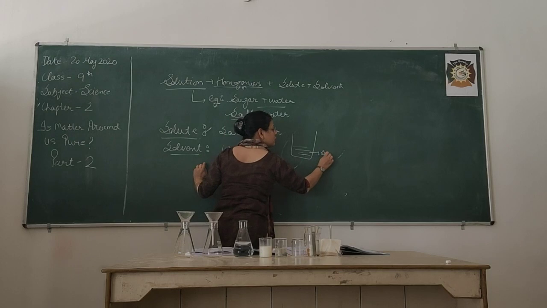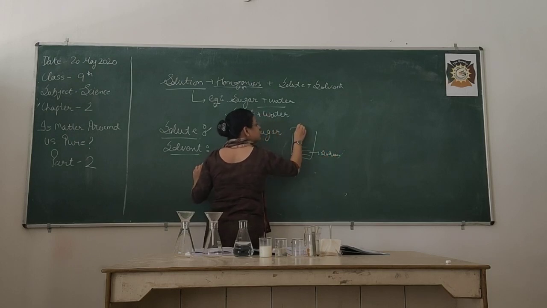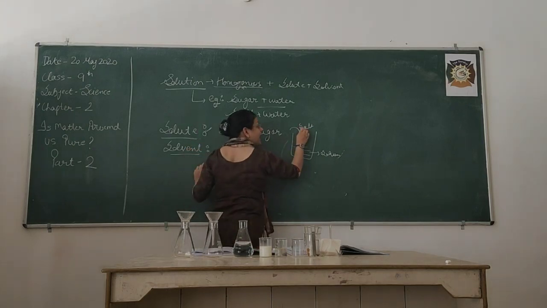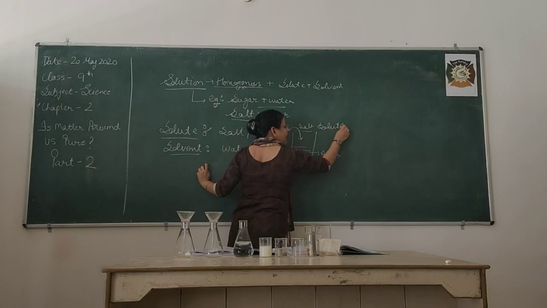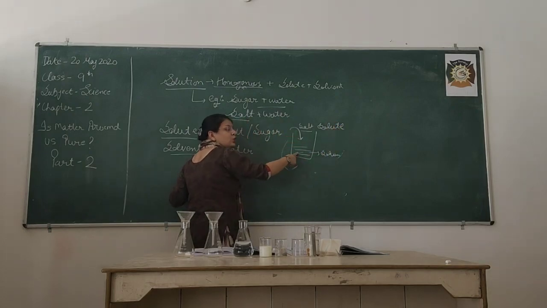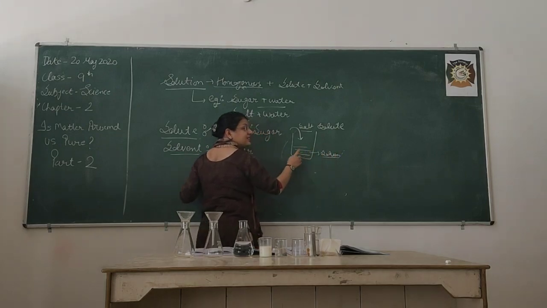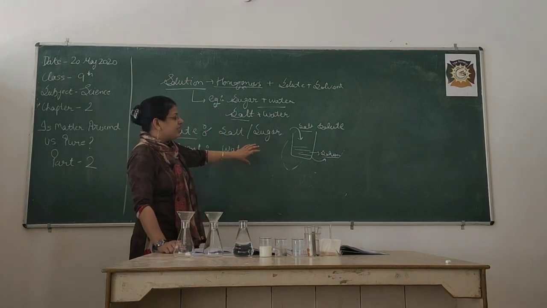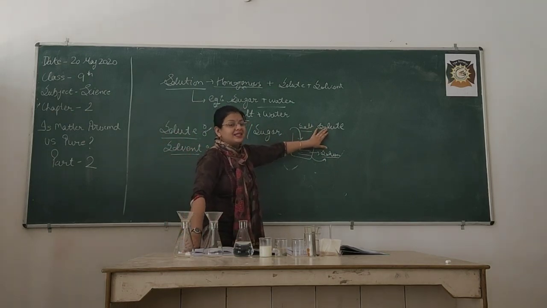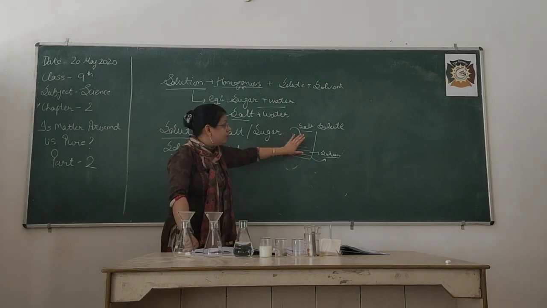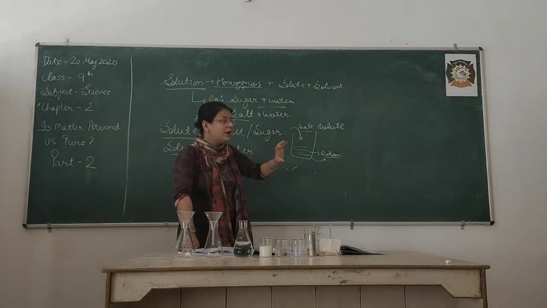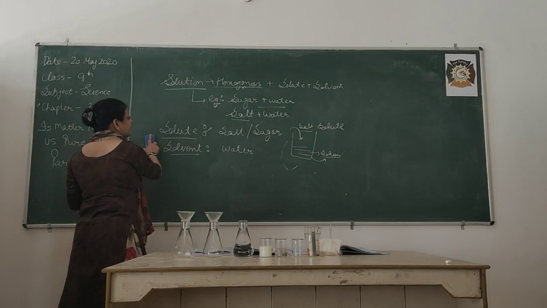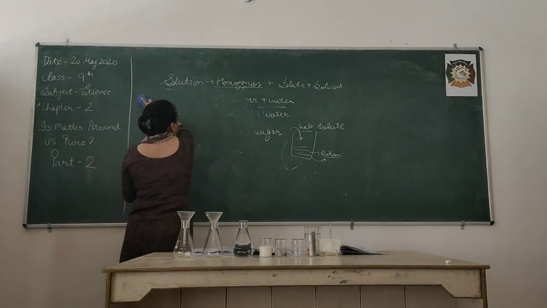Water is the solvent, and when we added salt, the thing which is going to dissolve, what is it? Solute. And the substance in which the solute is going to dissolve is known as solvent. In general, the amount of solute is less compared to that of water. We dissolve a small amount of salt into a comparatively large quantity of water. So this is about a solution and its two components.